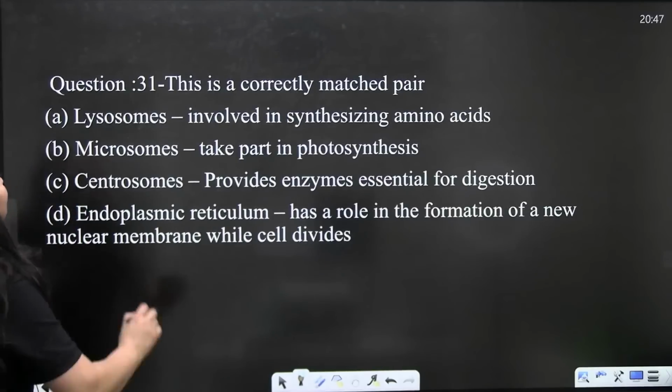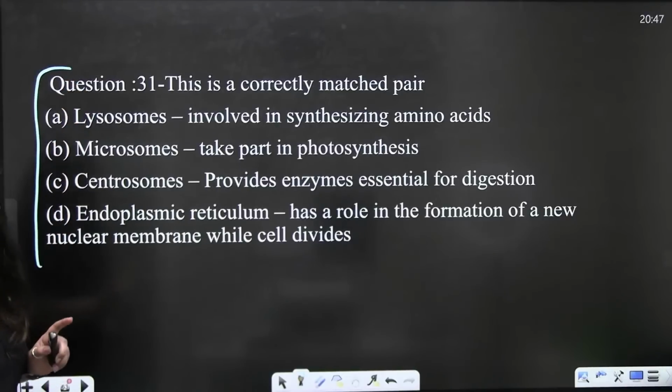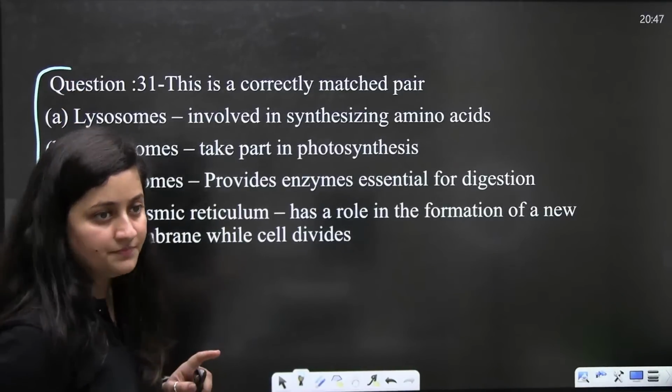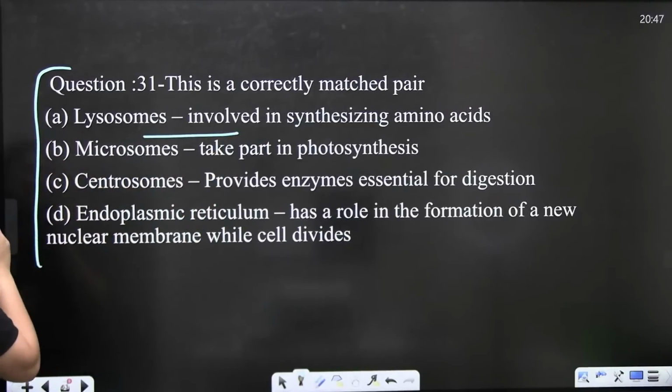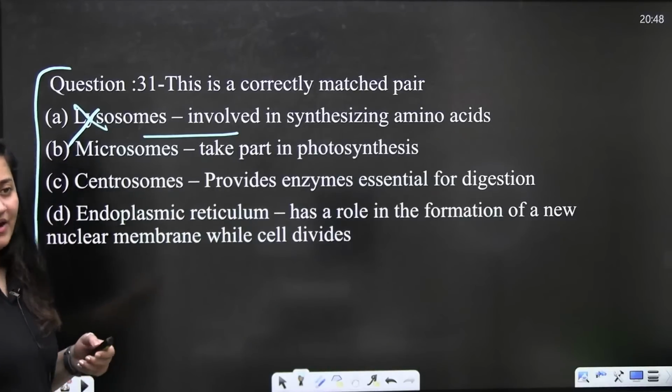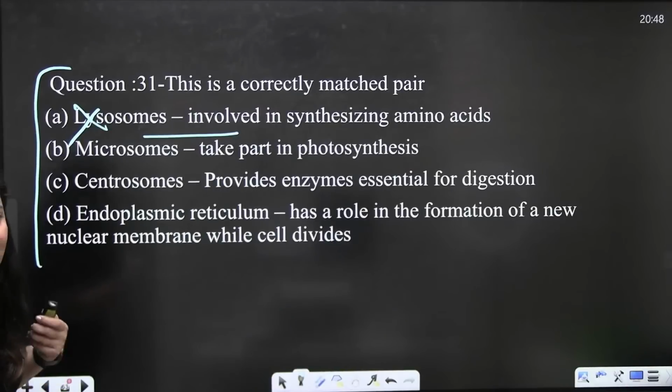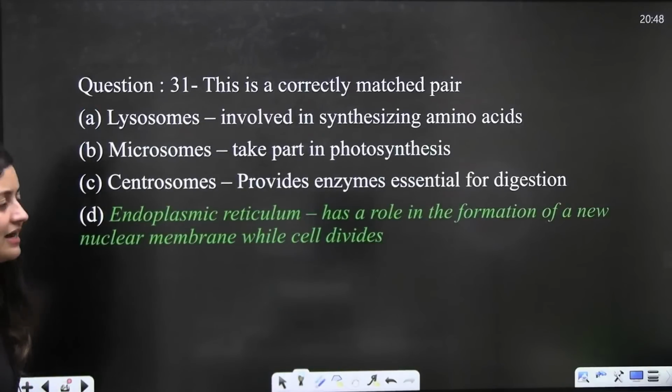Now the next question, guys, is a correctly matched pair. Lysosome involved in synthesizing amino acid. Microsomes take part in photosynthesis. Centrosomes provide enzymes essential for digestion, and ER has a role in the formation of new nuclear membrane when the cell divides. Which one is the correctly matched pair?